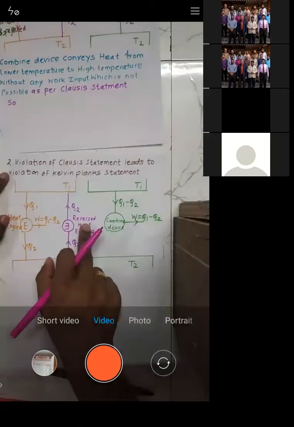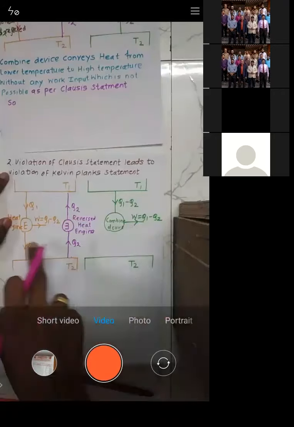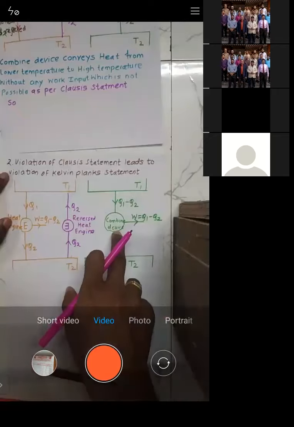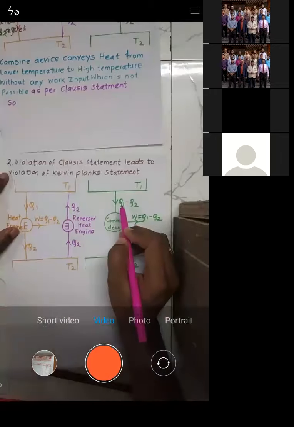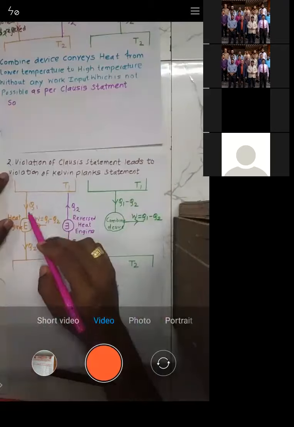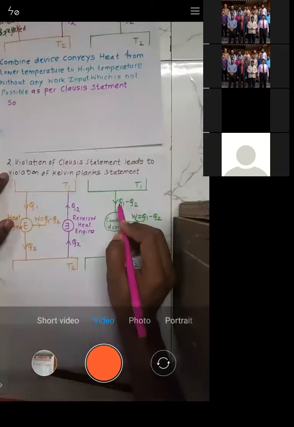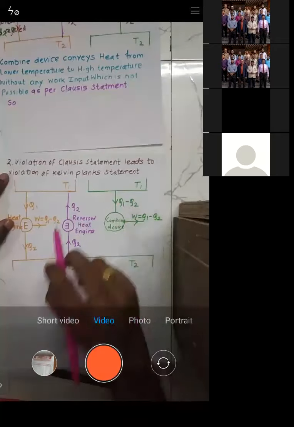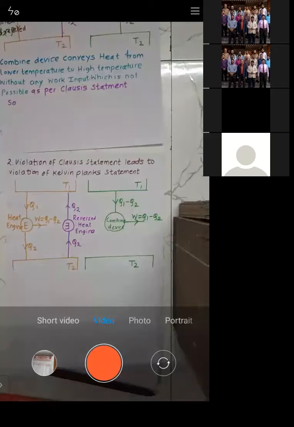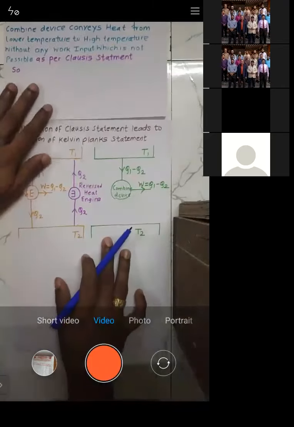And if you say like this, what happens when you combine these devices? Here Q2 is downward, Q2 is upward, so here there is nothing. On this arrow, Q1 is downward, Q2 is upward. So I will write Q1 minus Q2, because Q1 is the heat received and Q2 is the heat rejected. Heat received we take as positive, heat rejected we take as negative. So it is Q1 minus Q2. Now tell me what you understand from this diagram. What is this combined device doing?